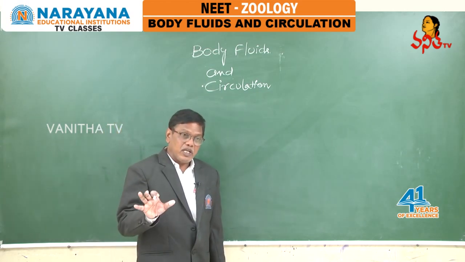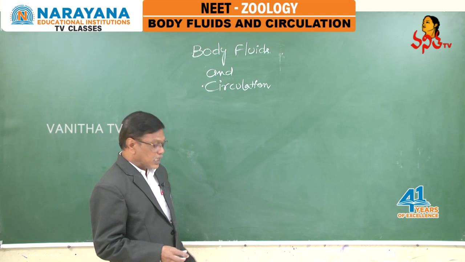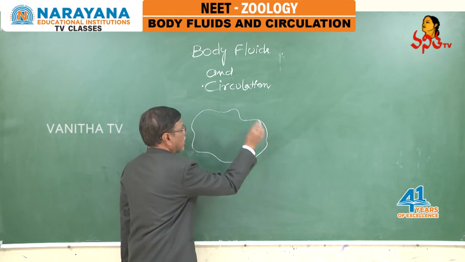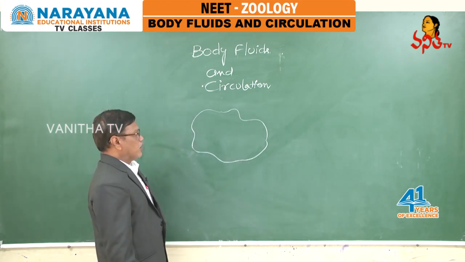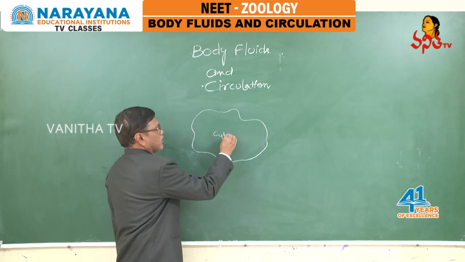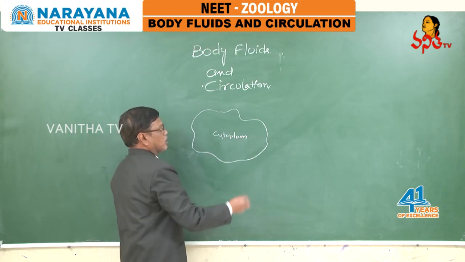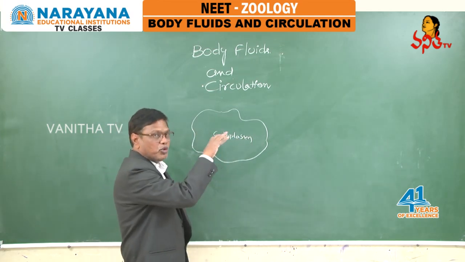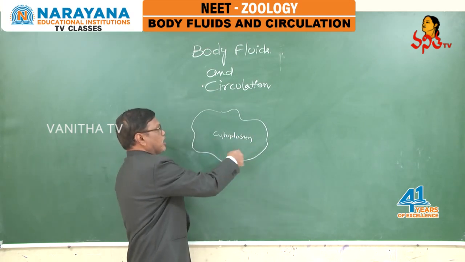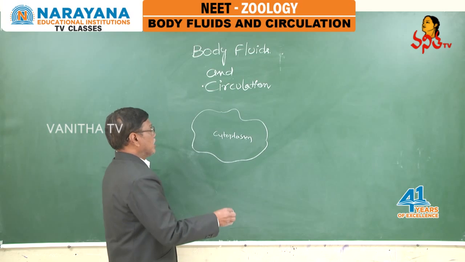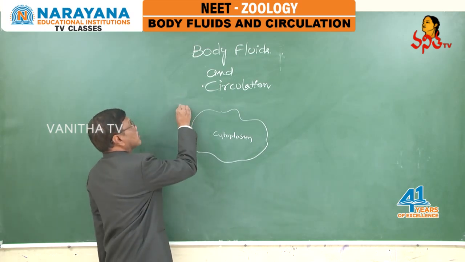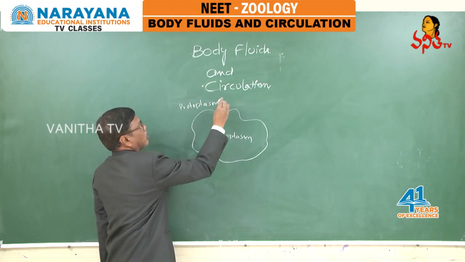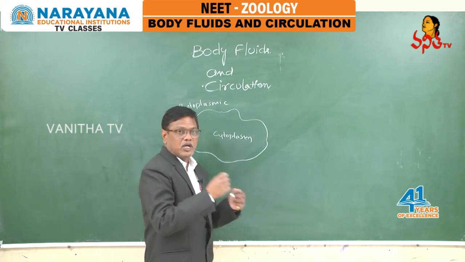In every living organism, even a single-celled animal like amoeba, how does circulation take place? Here the cytoplasm is granular, and because of streaming movements of particles in the cytoplasm, food particles are distributed to different parts. It is called protoplasmic circulation. The protoplasm is doing that job.